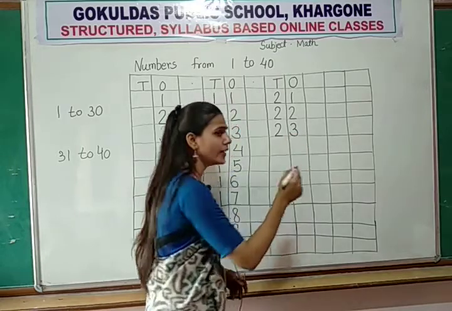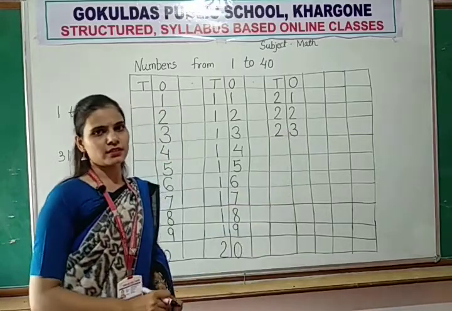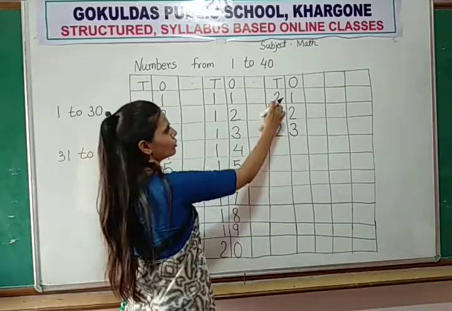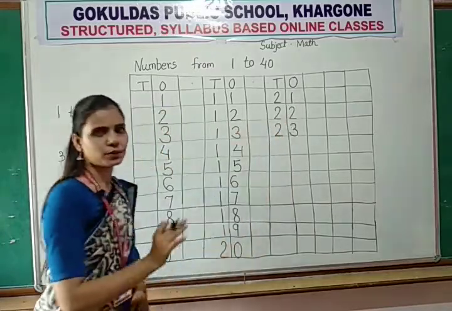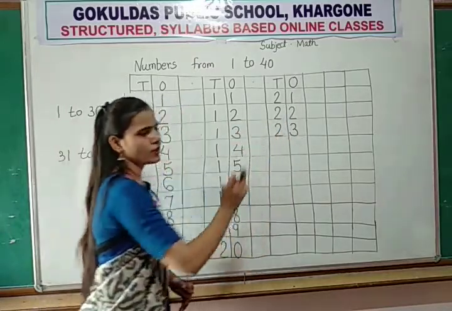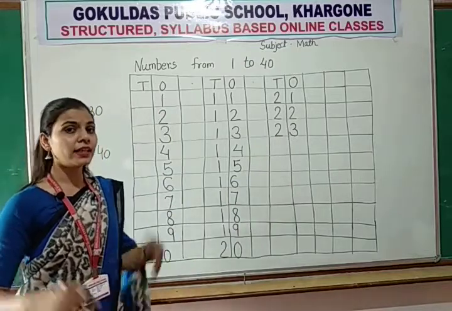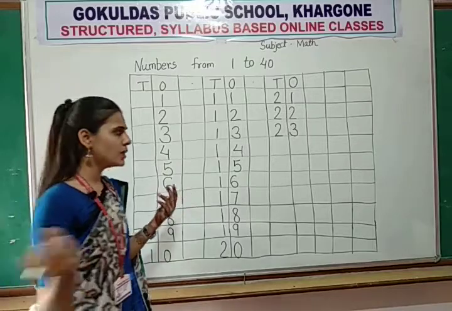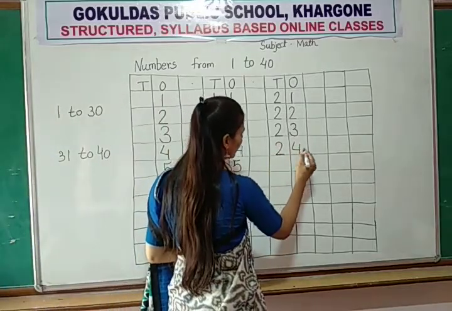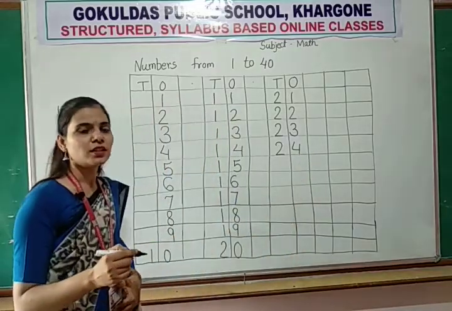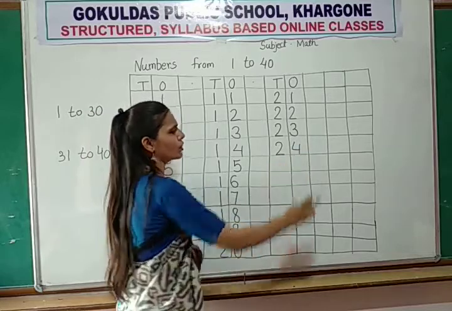How to write 23? 2, 3, 23. So these numbers are 21, 22, 23. Now after 23, 24 will come. How to write number 24? 2, 4, 24.